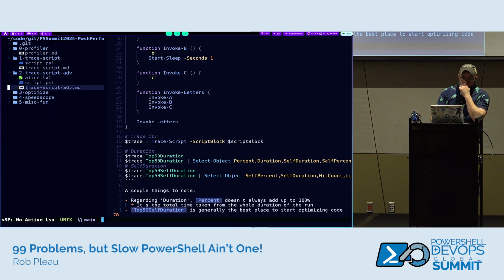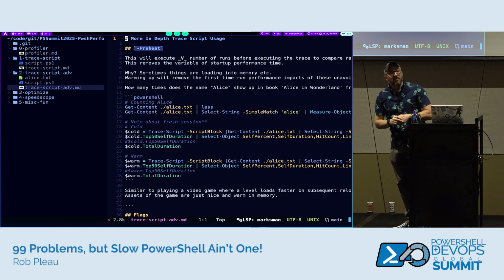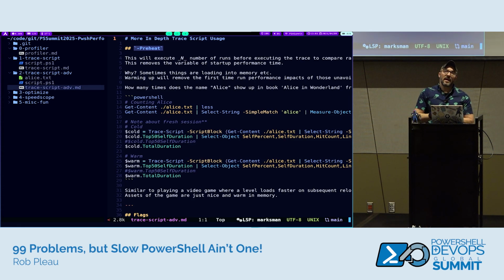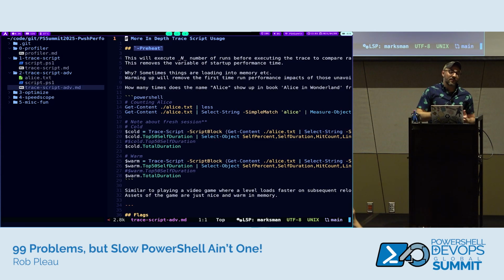So let's get a little bit more crazy. This one is admittedly hard for me to illustrate. I don't know if you guys have any code that has a slow startup time, or where stuff gets loaded into memory. It's always slow on the first run and subsequent runs are faster.